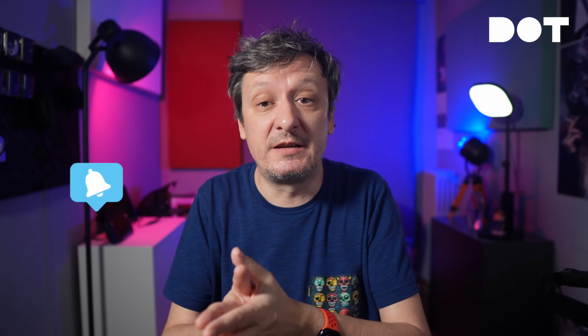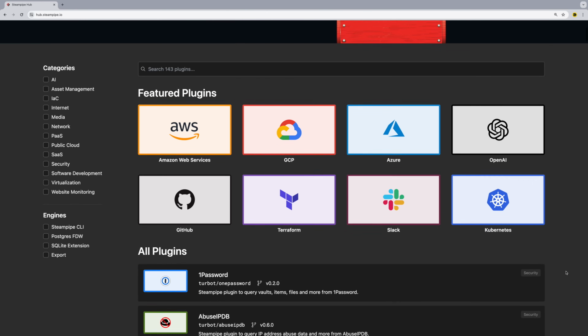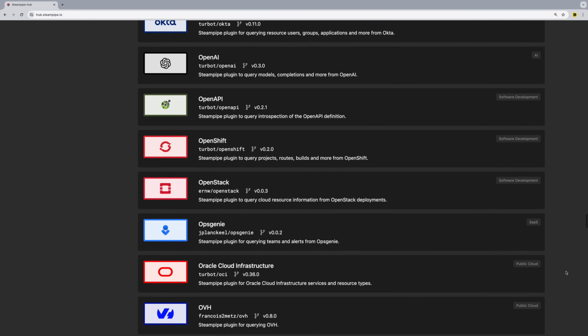I already set up a few Kubernetes clusters in Azure, and each of those clusters has some random resources running in it. Think of it as a mini simulation of what I might have in production. Besides that, I did not do anything else except install Steampipe CLI. There was no special setup done in advance, at least not when Steampipe is concerned. To begin with, we might want to take a look at the currently available plugins. We can see that AWS, Google Cloud, Azure, OpenAI, GitHub, Terraform, Slack, and Kubernetes are there. And that's only a fraction of 143 plugins. The only thing we need to do is install one of those plugins.